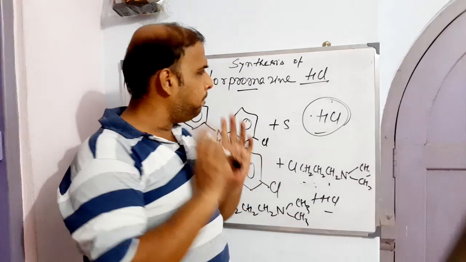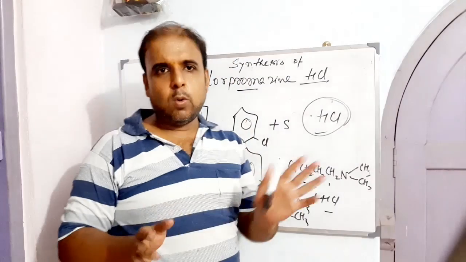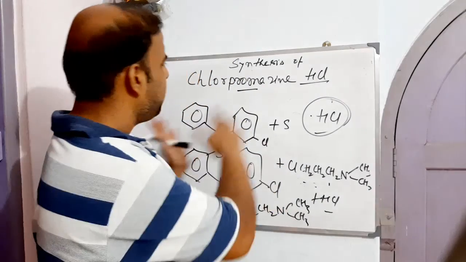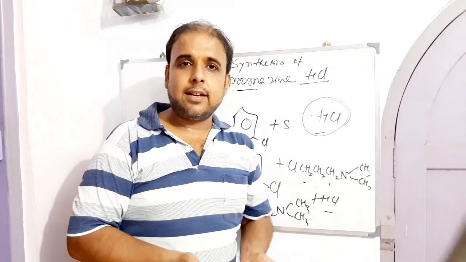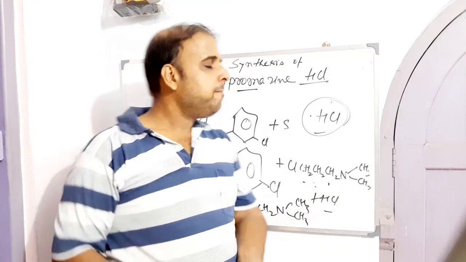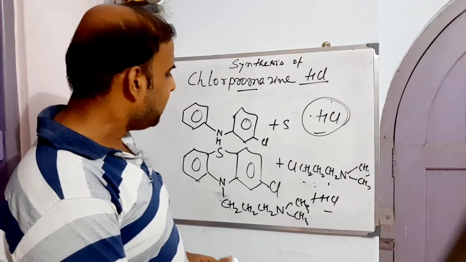This is one of the simplest methods by which chlorpromazine can be made. One of the simplest syntheses which the PCI people have kept in your curriculum.